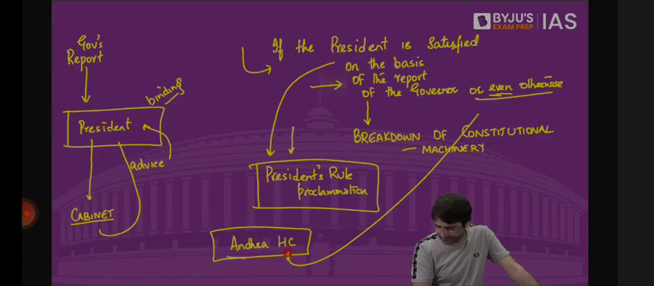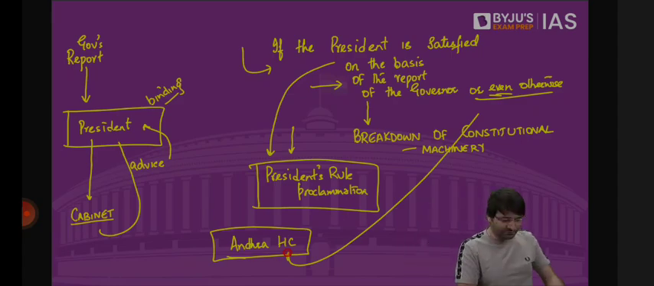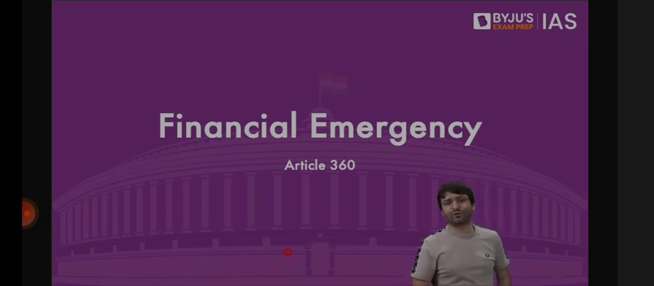Can Parliament issue an ordinance to declare war? To declare war, you don't need to pass any law. President will just have to issue an order, notification on the advice of the Prime Minister and Cabinet declaring war on a country. For that, there is no law required.